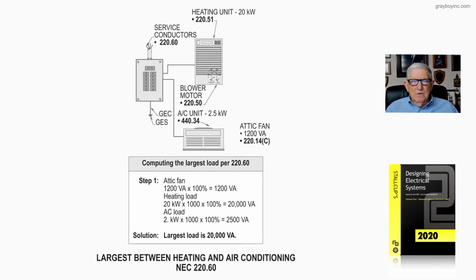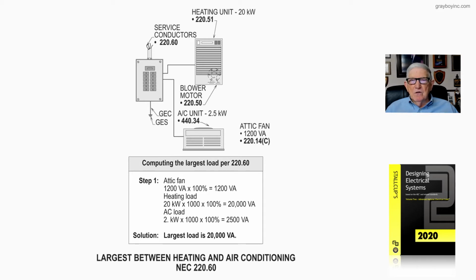Now let's look at this figure 22-16 that deals with the largest between the heating or air conditioning load in accordance with 220.60. Now notice 220.60 deals with non-coincidental loads. So when we apply 220.60, you would look at these two units, and they're both electric.